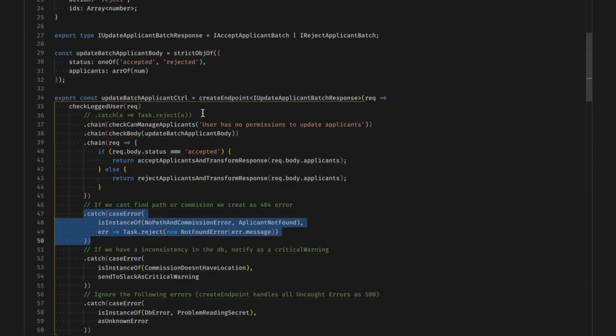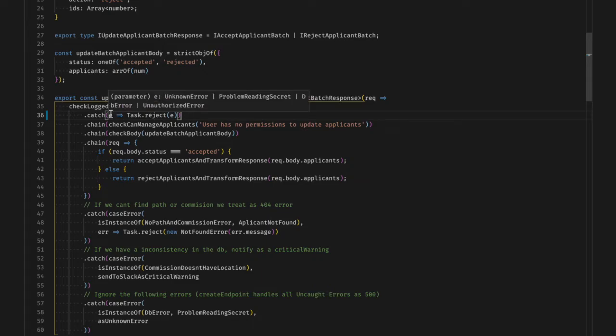With the use of this catch, we can check what's the error on every step of the chain. After the first step, the one that checks that the request has an authorization header with a valid user, the error can be one of the followings. First, unknown error, because functions may throw. Second, problem reading secret, which will happen if we can't read the secret file from the swarm.